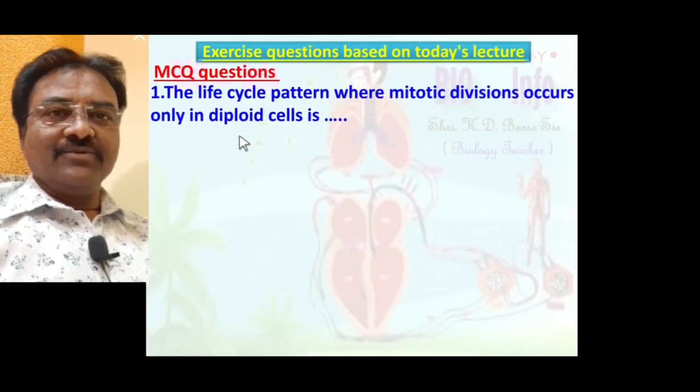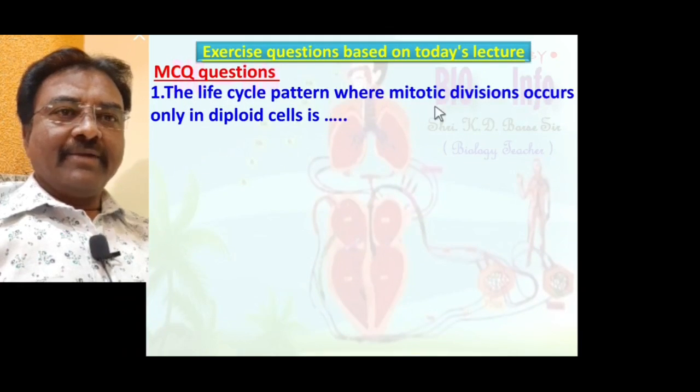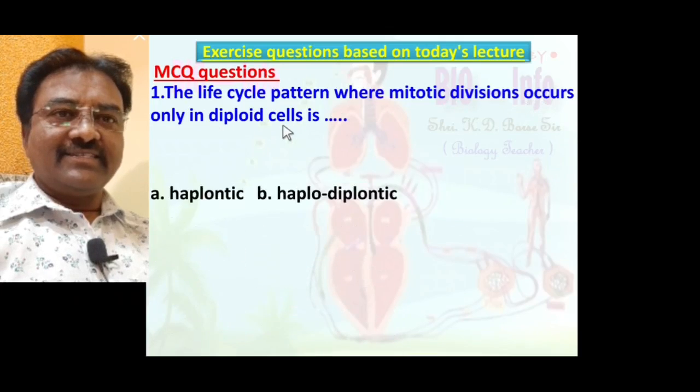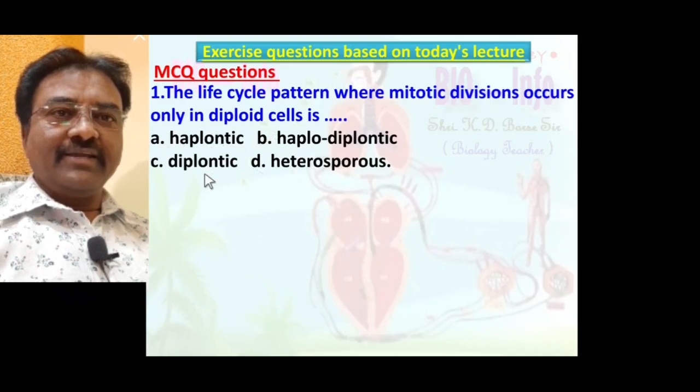MCQ number 1. The life cycle pattern where mitotic division occurs only in diploid cells is: haplontic, haplo-diplontic, diplontic, or heterosporous.